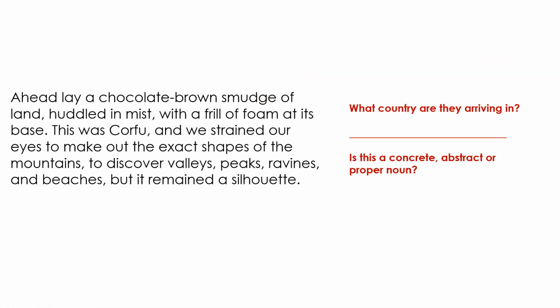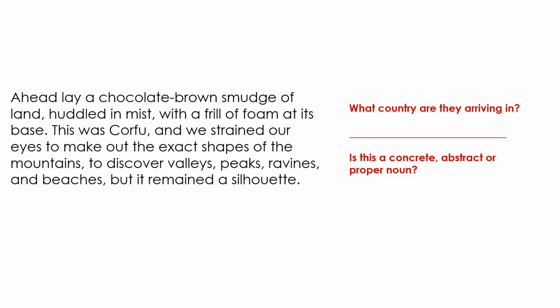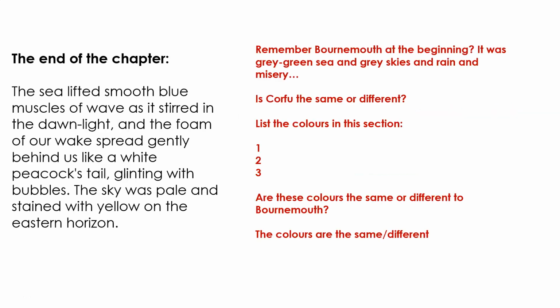Ahead, so this is now, we've seen the sea. And he's describing the view from the boat to Corfu. Ahead, so in other words, ahead of the boat, ahead lay a chocolate brown smudge of land huddled in mist, with a frill of foam at its base. This was Corfu, and we strained our eyes to make out the exact shapes of the mountains, to discover valleys, peaks, ravines, and beaches, but it remained a silhouette.